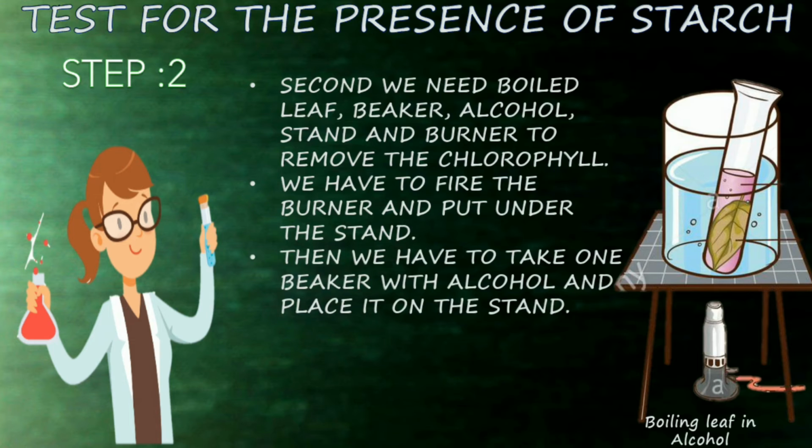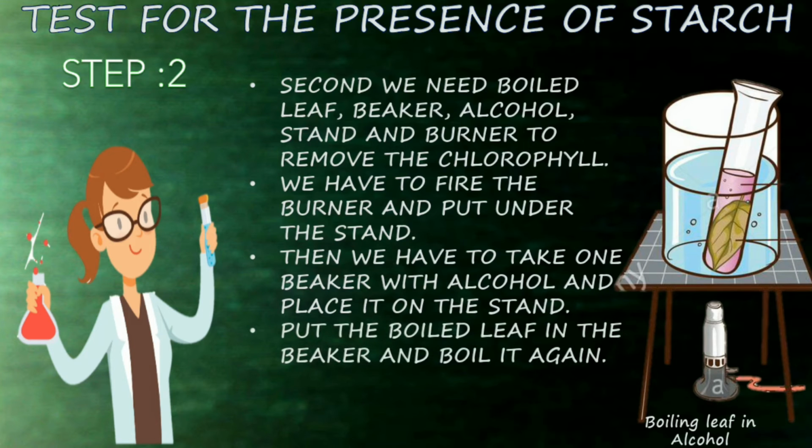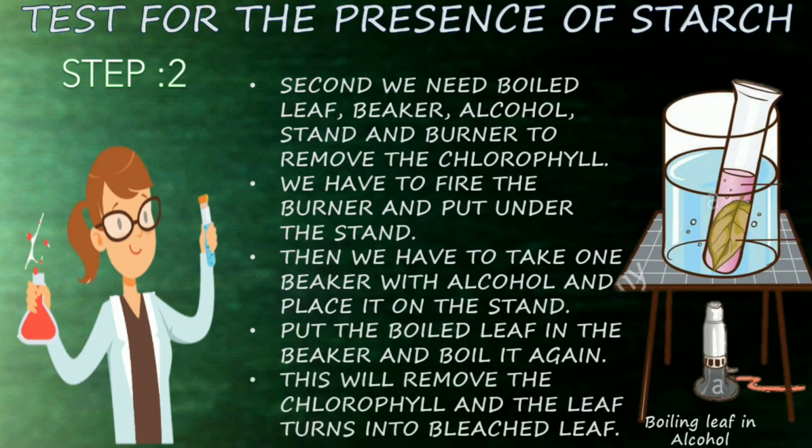Then we have to take one beaker with alcohol and place it on the stand. Put the boiled leaf in the beaker and boil it again. This will remove the chlorophyll and the leaf turns into a bleached leaf.